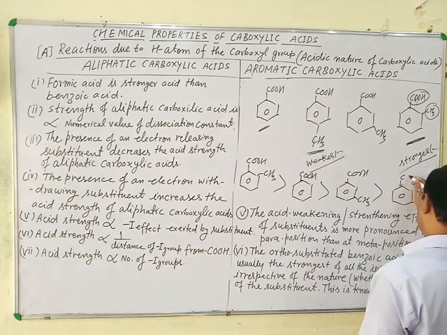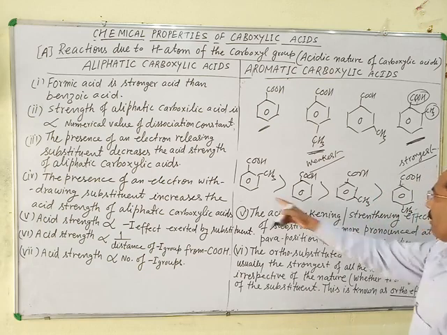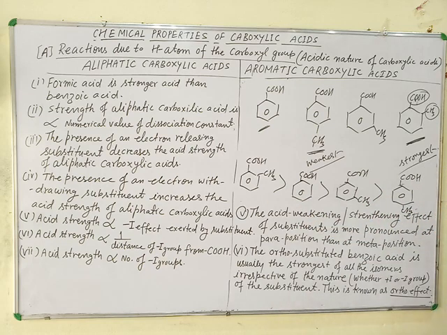This is the correct order of decreasing strength of benzoic acid and methyl substituted benzoic acid. This is the correct decreasing strength of these acids.